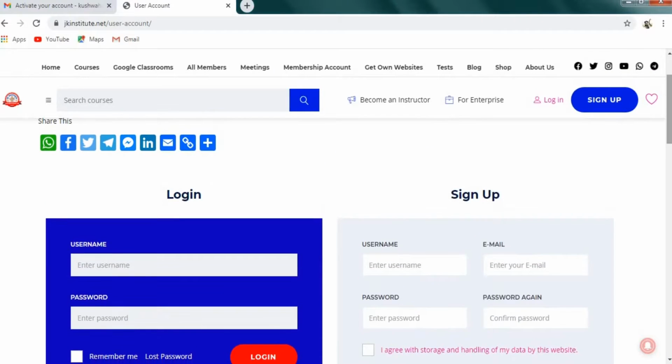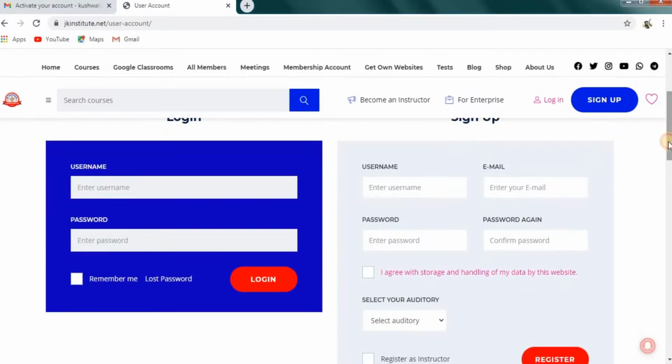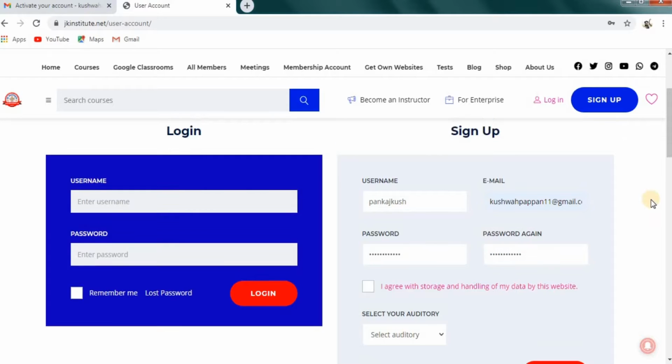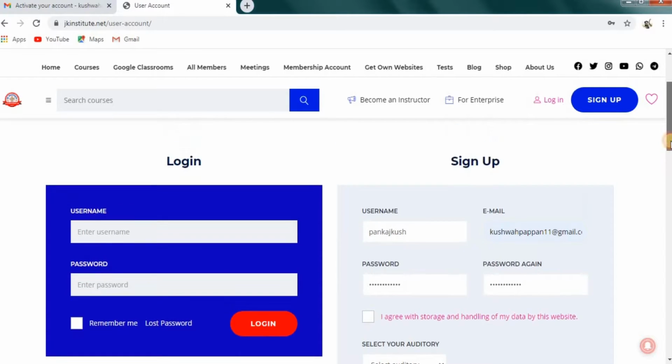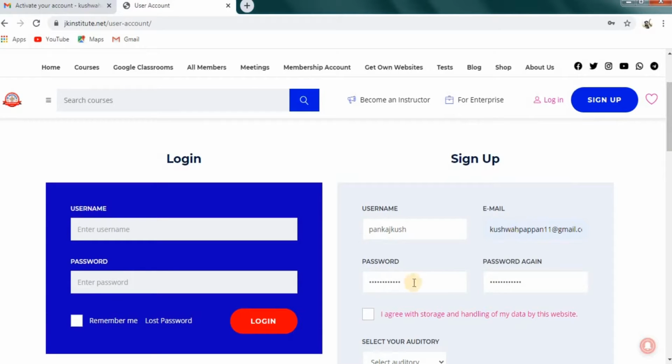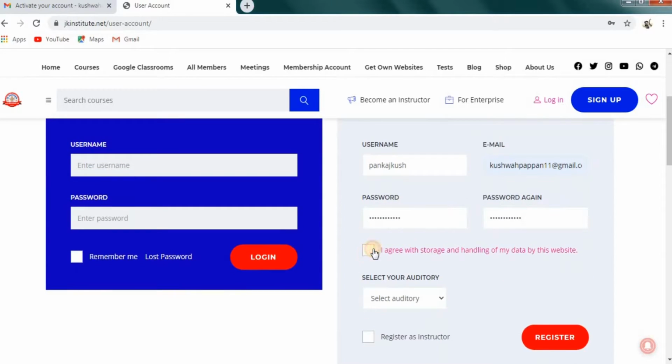Let's register here. How can we register at the JK Institute? So right now you're looking at this username. So fill in the username here. What username do you want to keep here? So let me give it here, and then email ID. After that, password here. I have filled all details here: username, email ID, password, confirm password, and then click on this box, check in.